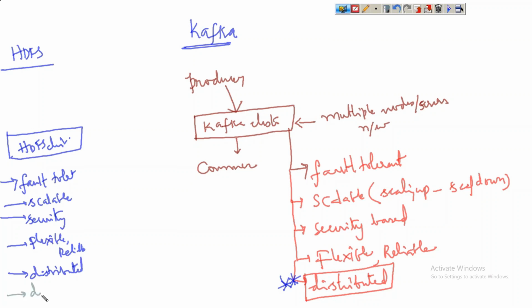Disk only, right? That is stored in the disk. Here also the data is stored in disk only. In the disk, that's it. So everything, whatever we have here. So how can fault tolerance be achieved in HDFS, Hadoop Distributed File System?